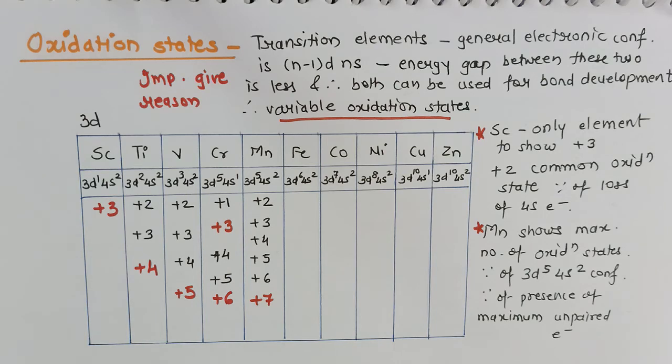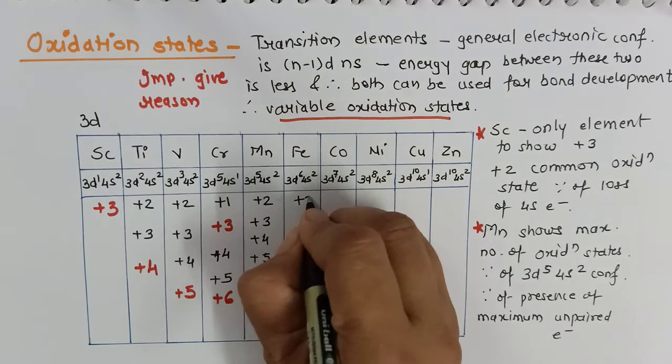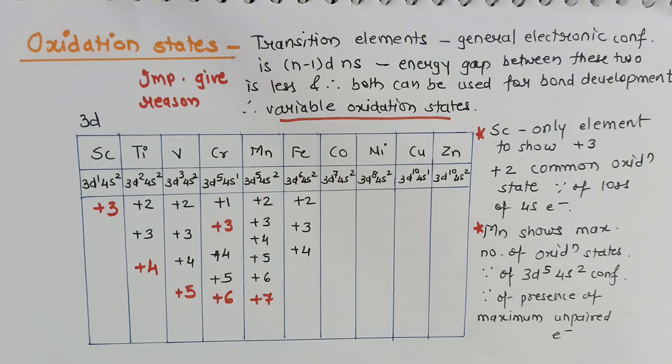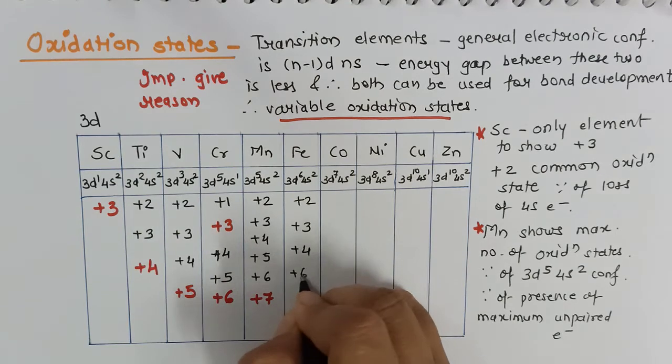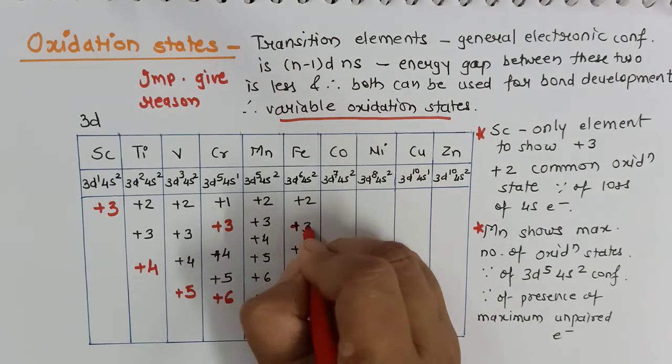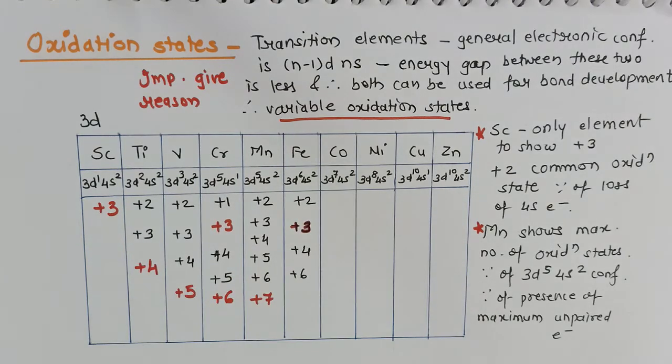Okay, moving on to iron. Iron shows +2, +3, +4 as well as +6, but its stable one is +3 due to the 3d5 configuration.